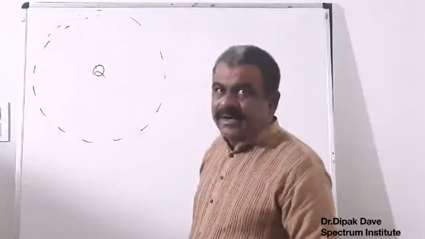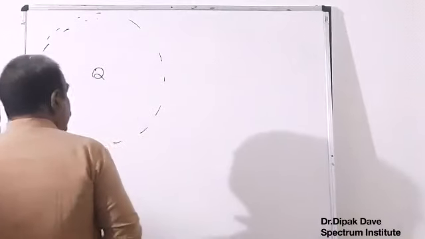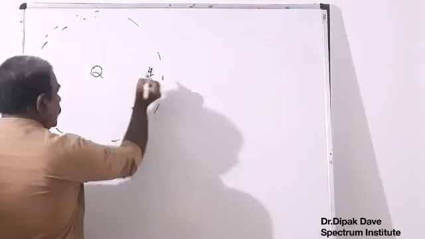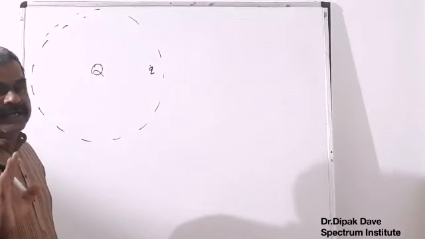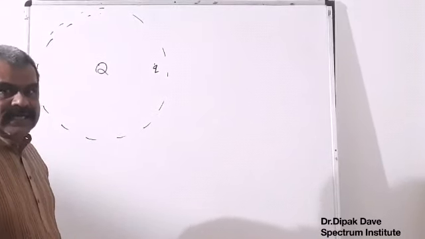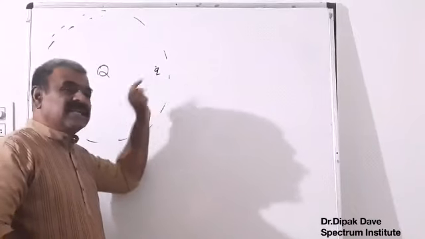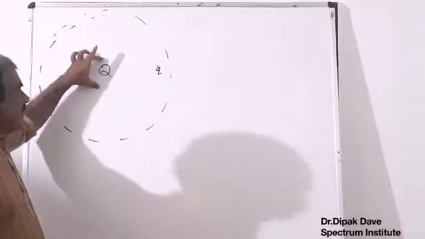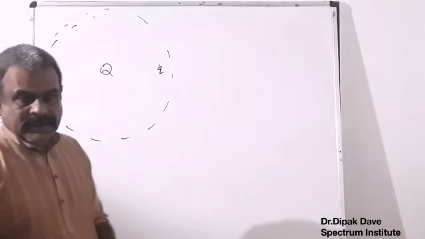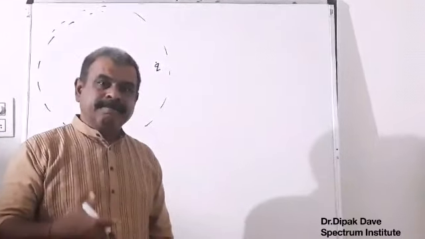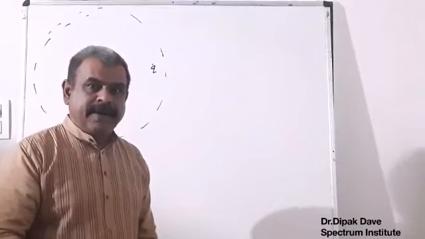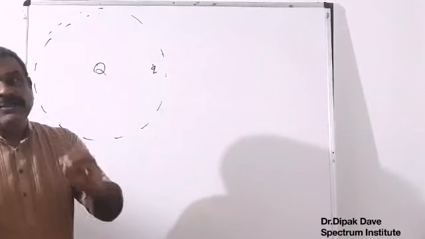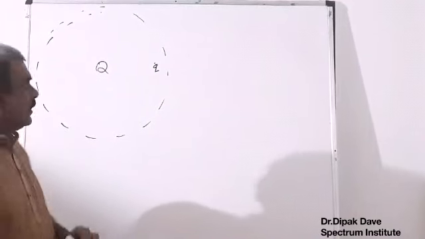Just to understand electrical field intensity, if I put another charge, small q, called test charge. Test charge in the sense this charge is used to detect the presence of electrical field. Here this capital Q is the source charge, in the sense it is developing the field, while small q is the test charge, which is used to detect the presence of electrical field.